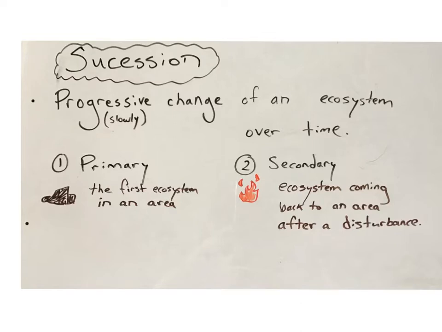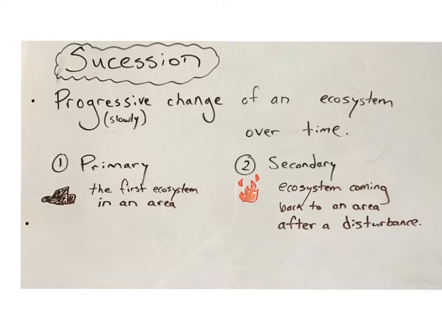Secondary succession is when an ecosystem is disturbed or disrupted and then recolonized after the disturbance, such as a wildfire. Succession is a process where an ecosystem comes into being. So we talked about populations and communities, and then ecosystem. So ecosystem being the biotic and abiotic, so living and non-living parts of a given area, such as a forest or an ocean or a river, etc. Succession is that process of coming into being. It's the way that the communities change over time and everything comes together to work into one big place.